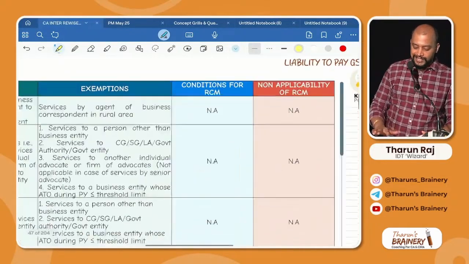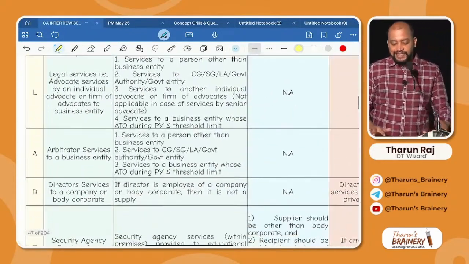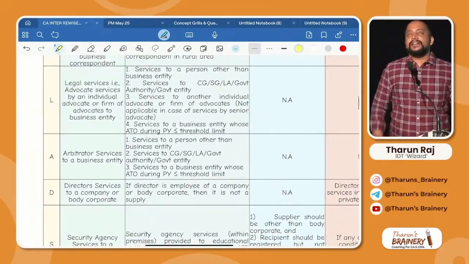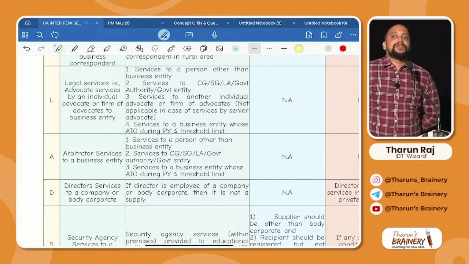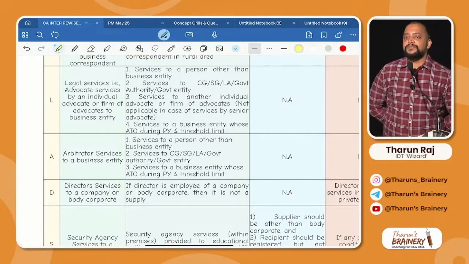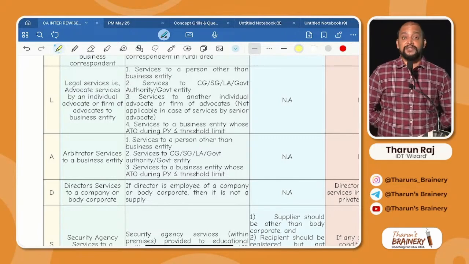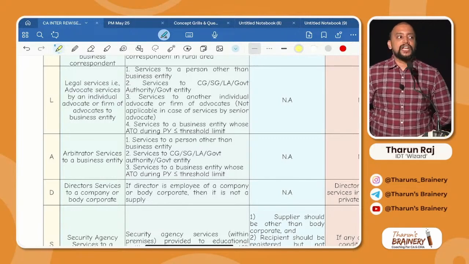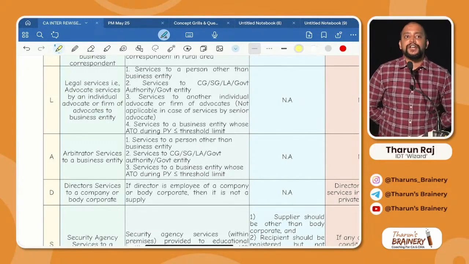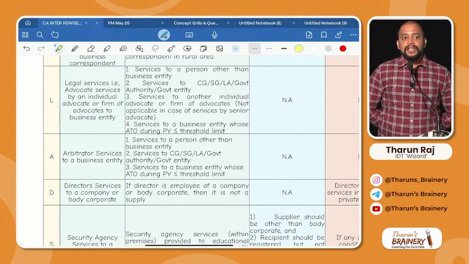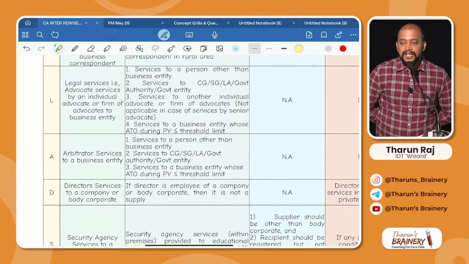Now come back to this. So we completed agent services. Then advocate services and arbitrator services. Can you tell me what are the exemptions we have discussed? Yesterday we discussed and we did concept drills on this. So tell me what are the exemptions for individual advocate and firm of advocate. Number 1, if they provide services to an individual.